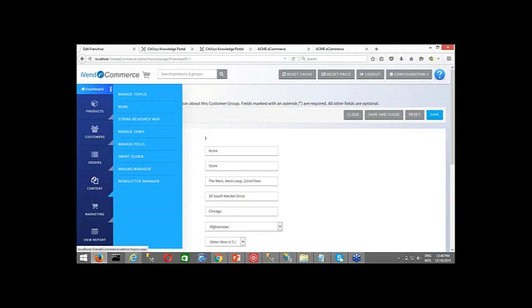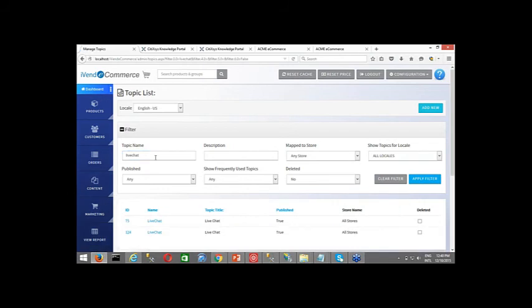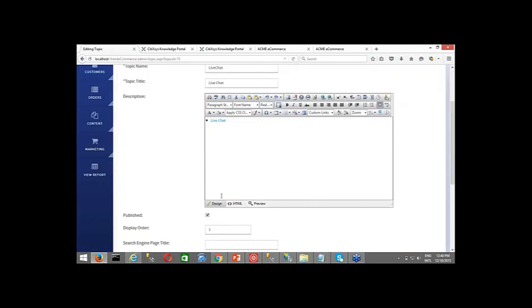So let me take you to content, manage topics, and live chat over here. Once you click on live chat and open it, don't paste the code in the design mode. Paste it in the HTML mode and you are done with it. Don't look at this, this is not the actual code, how it looks. It looks something different. Let me try and show you if I am able to.